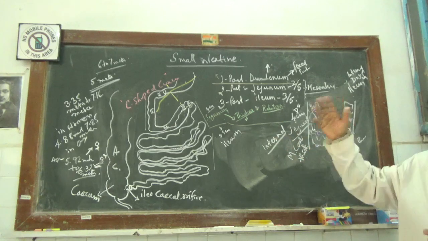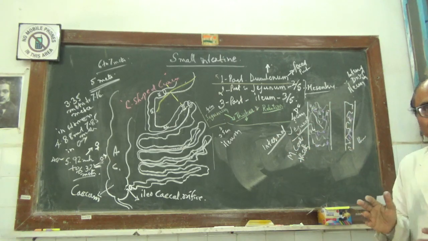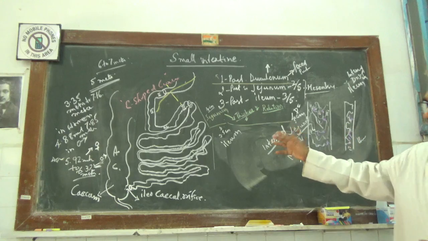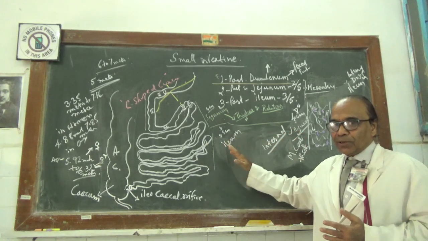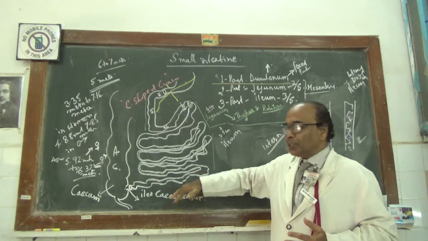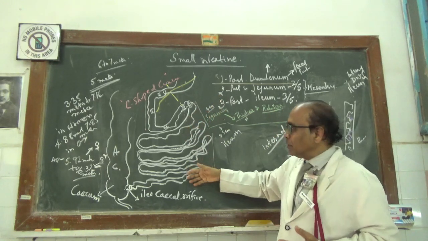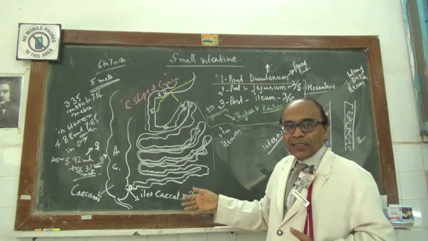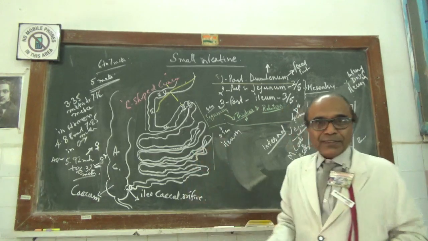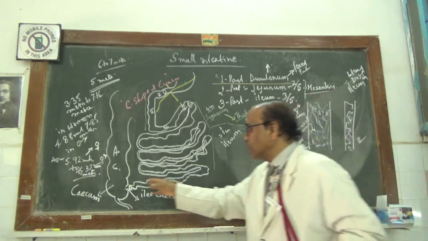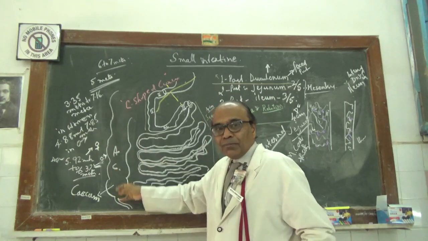So the mesentery is the peritoneal relation. The rest of the relations have already been taught. In front is the abdominal cavity, behind is the internal aspect of the posterior abdominal wall, and the jejunum and ileum are totally confined. Confined means surrounded by